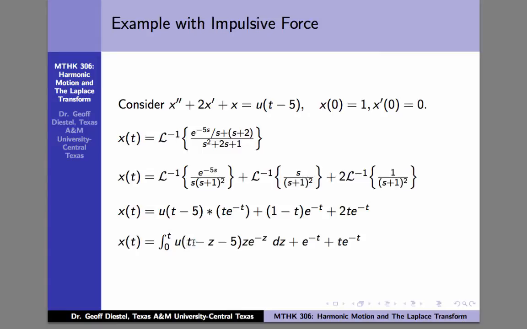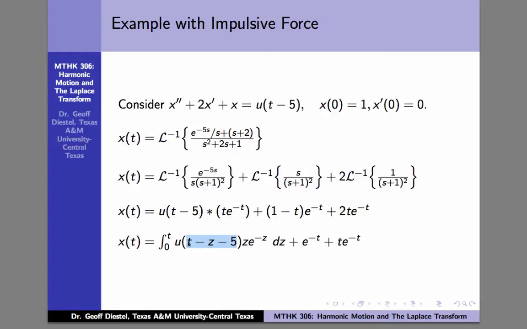What does this mean, this u of t minus z minus 5? Well, it's 1 if this input is bigger than 0. In general, we have a u of t, which is 1 if t is bigger than 0. When we do minus 5, we're just shifting it.